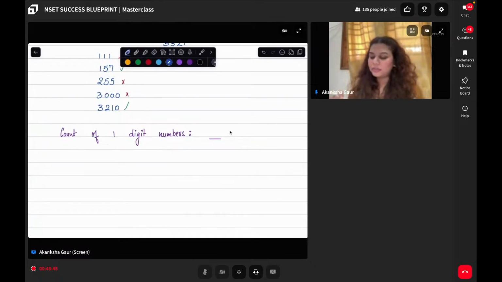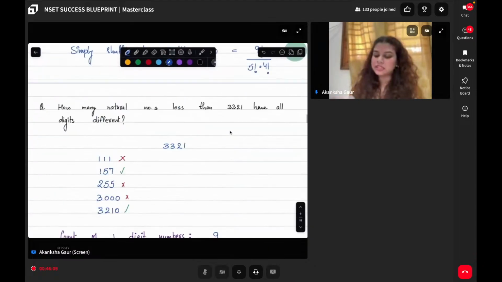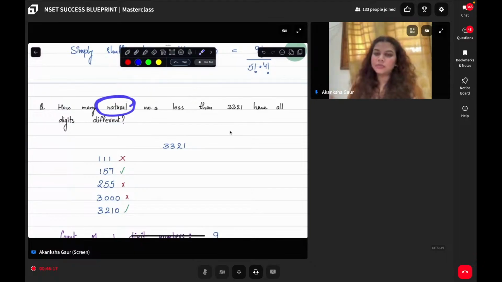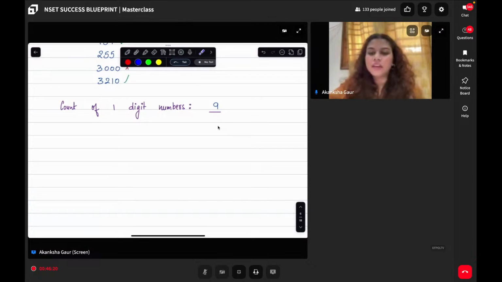Tell me, how many total numbers can be formed if I have one single digit number which should be less than 3321? Okay. I can say total 9 numbers. Total 9 numbers are possible from 1 to 9. 0 is not possible because they are saying it has to be a natural number. If they said that the number is whole, then we could start from 0. But it is natural numbers and natural numbers start from 1 itself. Banwari, you are very close to the answer. Is this clear?